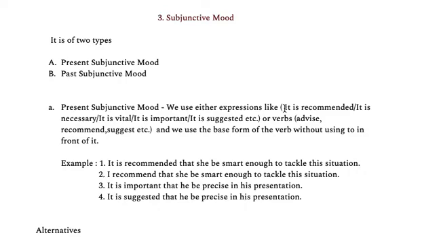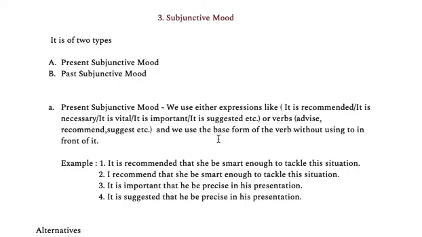Now why is it so unique? Because you will see in this case the verb doesn't change. If we have learned the grammar rule that we add s or es to the verb with a singular subject, like he goes, she goes, in subjunctive mood we do not follow that rule. What we do, we just use the base form of the verb irrespective of any subject.